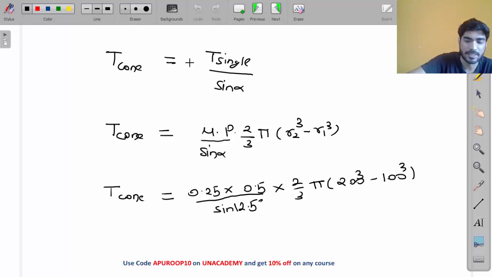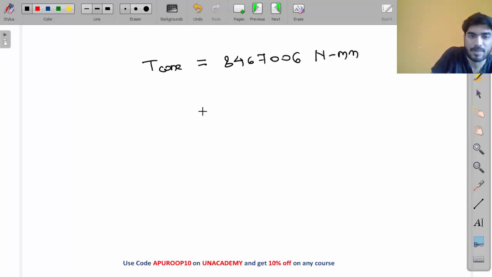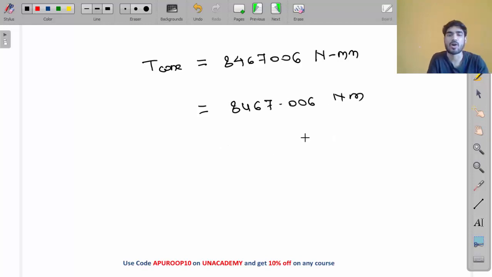I am getting 8467006 Newton mm. So in Newton meter it will become 8467.006 Newton meter. This is the torque transferred by the cone clutch.